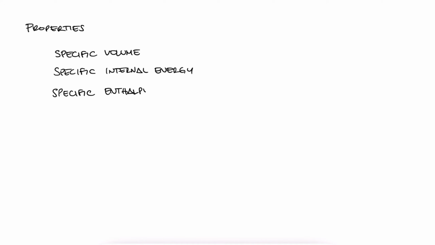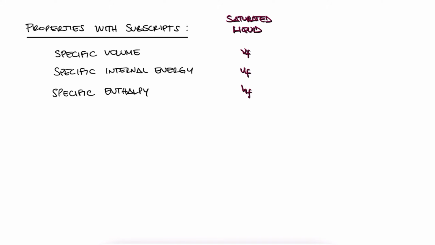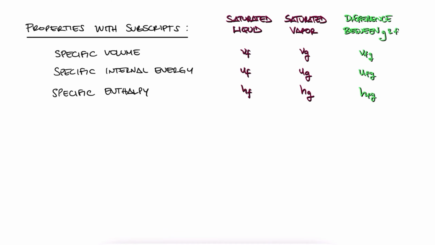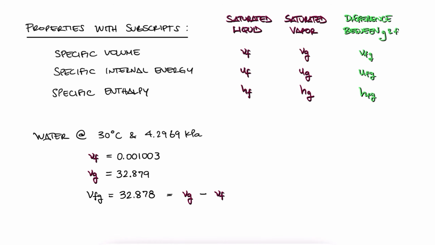Now, specific volume, internal energy, enthalpy, and entropy can have subscripts. These can be f for saturated liquid, g for saturated vapor, or fg for the difference between the two. For example, vg is the specific volume for a saturated vapor. vf is the specific volume for a saturated liquid, and if you ever get vfg, it just means the difference between the two, which is sometimes useful if you're trying to find a change in specific volume, although more useful for energy, enthalpy, and entropy for a substance that went from saturated liquid to saturated vapor.